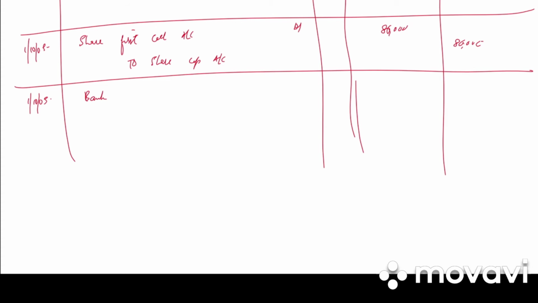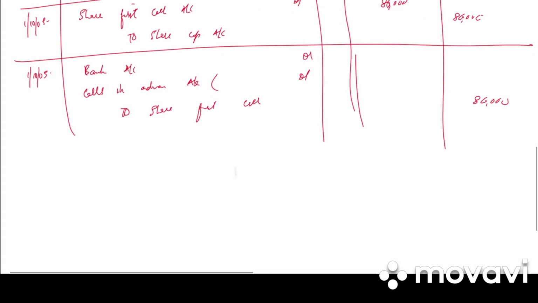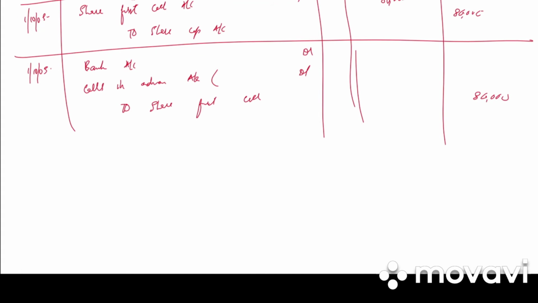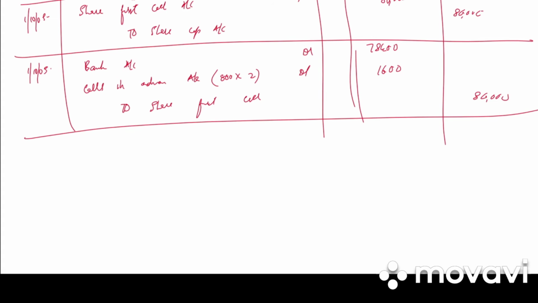Then 1st October, bank account debited, calls in advance account debited to share first call. Share first call is 80,000. First call money received in advance was already received. How much? 800 into 2, 1,600. So bank will be 80,000 minus 1,600, 78,400.